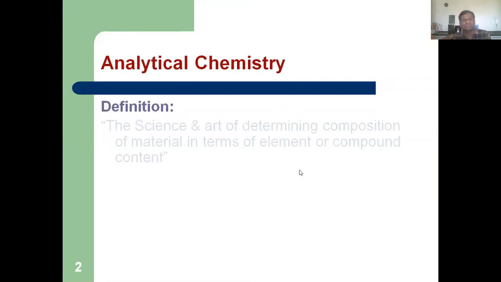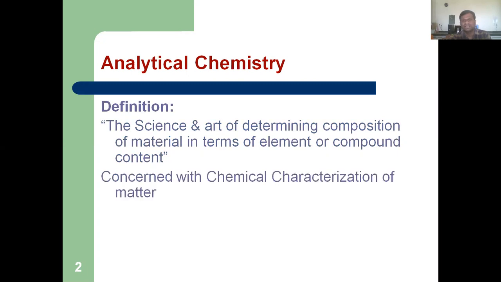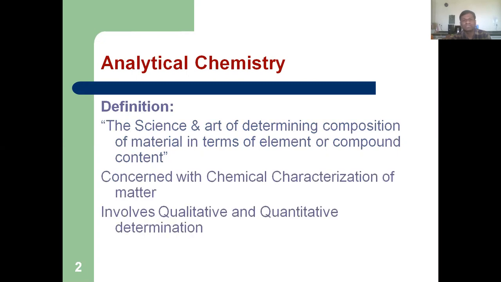So, see what is meant by analytical chemistry. What is the exact definition of analytical chemistry? Basically, it is the science and art of determining the composition of material in terms of element or compound content. It is a determination of composition in particular elements. For the determination, it is concerned with chemical characterization of matter.